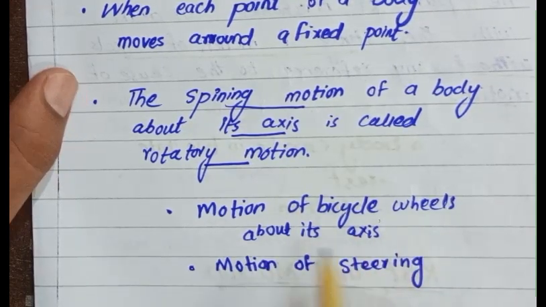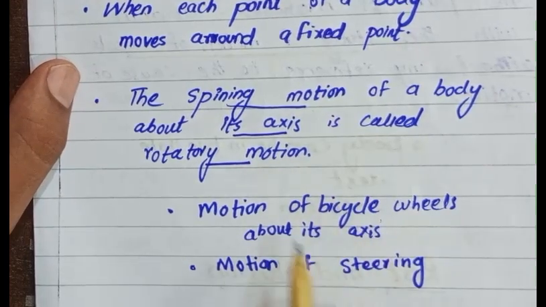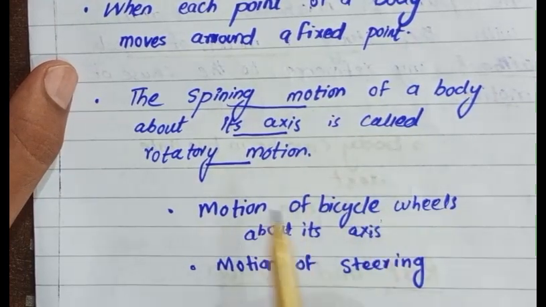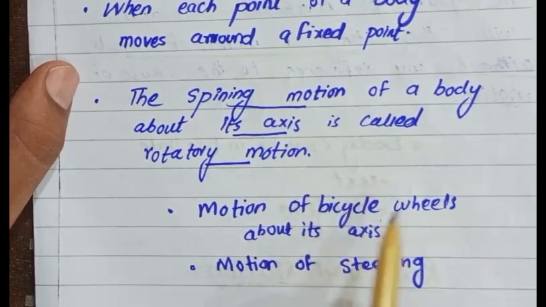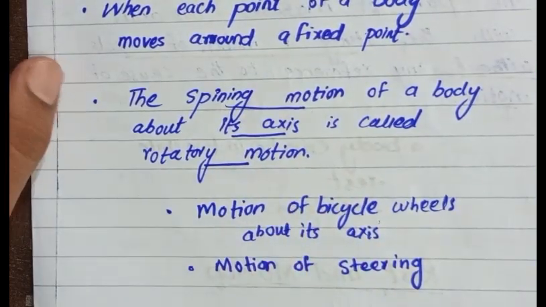It produces rotatory motion. When you rotate the steering of a car, it moves about an axis, so it is an example of rotatory motion.